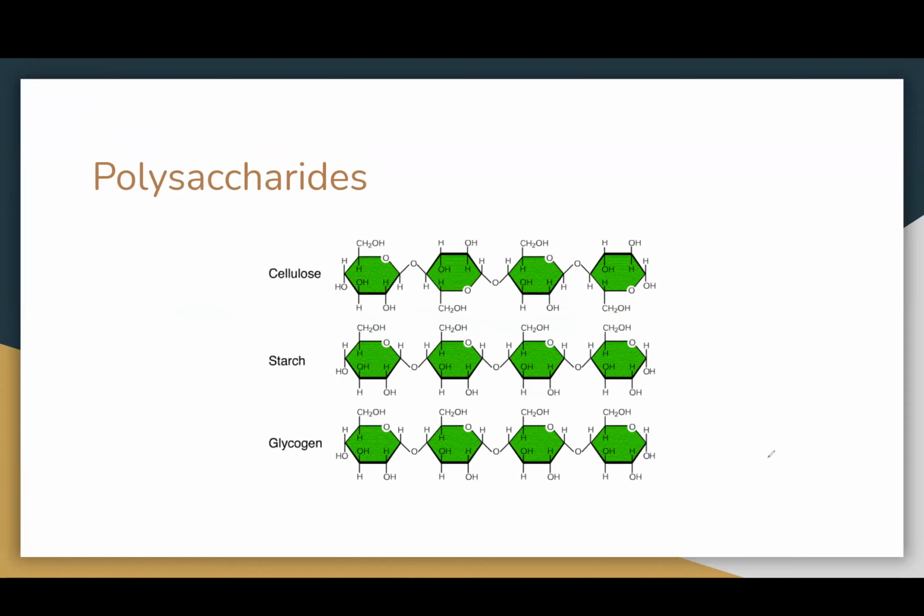The most abundant polysaccharide in nature is cellulose, which is mainly found in plant cells. The human body isn't able to digest cellulose due to a lack of the enzyme required to break it down. Starches are another group of polysaccharide known for being a common digestible plant polysaccharide. Some common sources of starches are potatoes, bread, and other grains. As you can see, these are the structures of cellulose, starch, and glycogen.